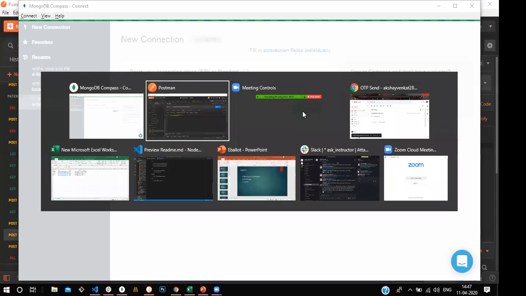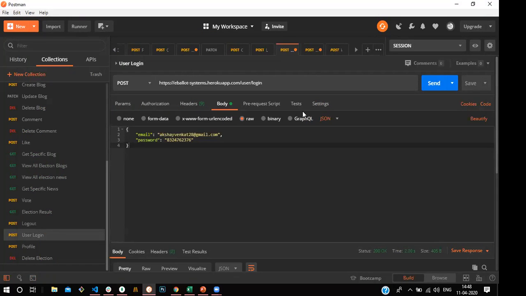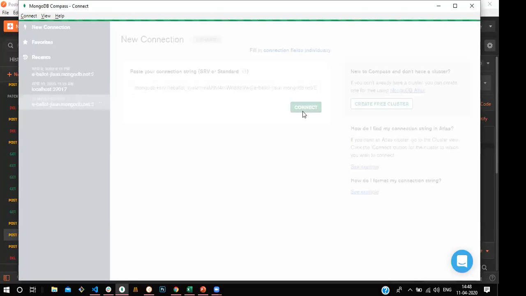Now after that, the election commission users have the permission to delete the election. Once the election has been deleted, all the blogs, news, nominees and voters related to the election, all the data should be deleted because it is related to that election. So all the things have been deleted.